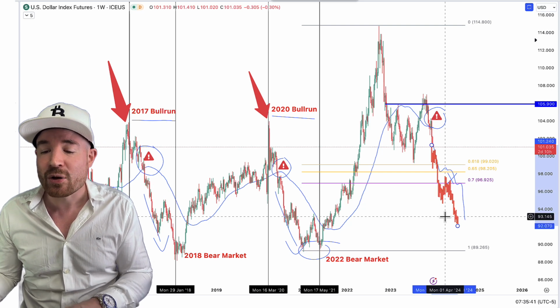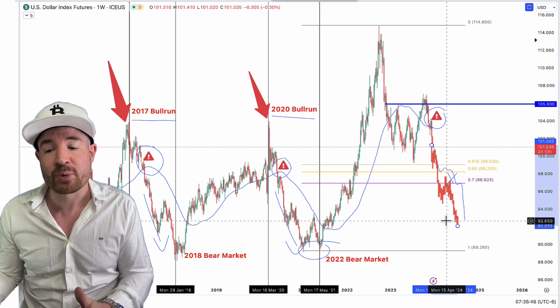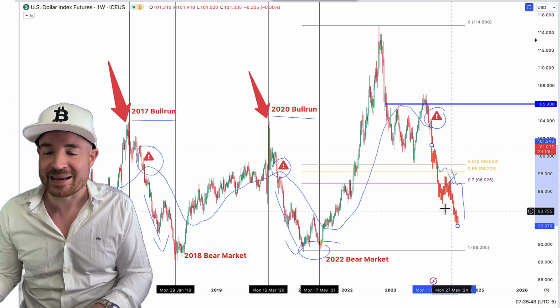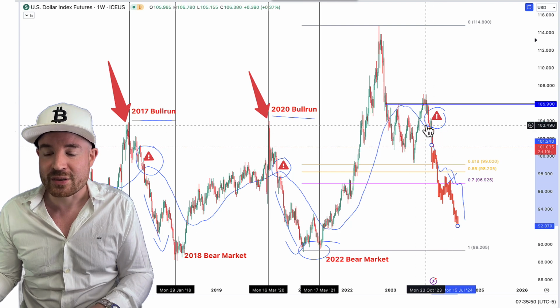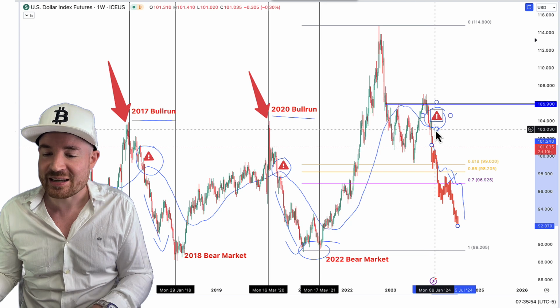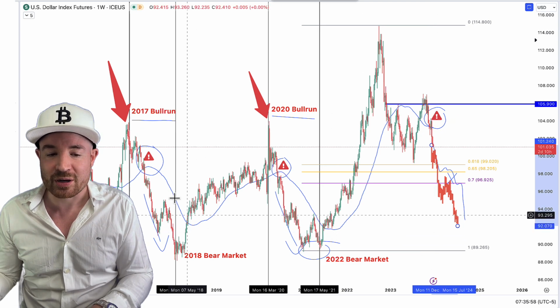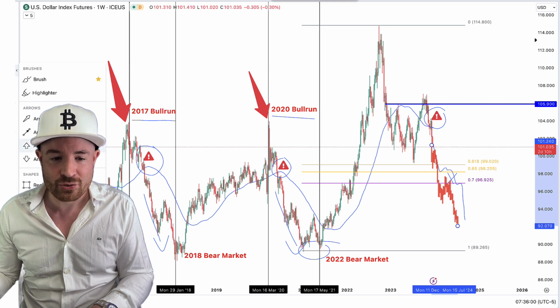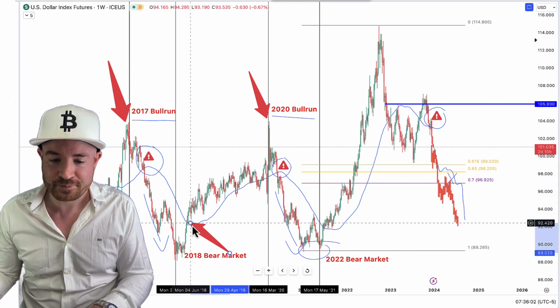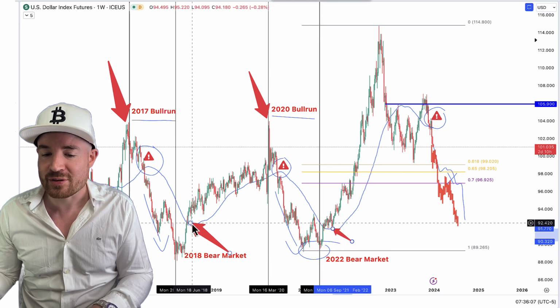So keep an eye on this dollar index because it is really the key. It is basically the blueprint to how the bull cycle is playing out. And whenever this trend is going to bottom, right, we're below the 50, that is a clear warning sign, right? Get back above the 50 again over here. Those were both our bear markets, as you can see over here. Let me draw a nice arrow. You can see over here. That was that one. And in 2022, this was just a warning sign.